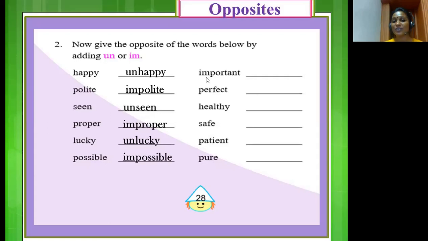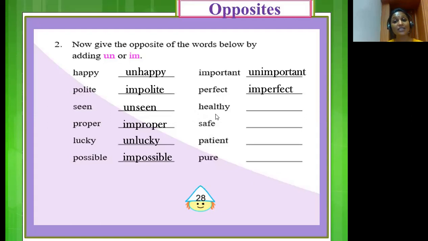The next word is important. Here we will be adding un in front of the word important and we get the opposite, unimportant. The next word here is perfect and by adding im we get the opposite, imperfect. So the opposite of perfect is imperfect.